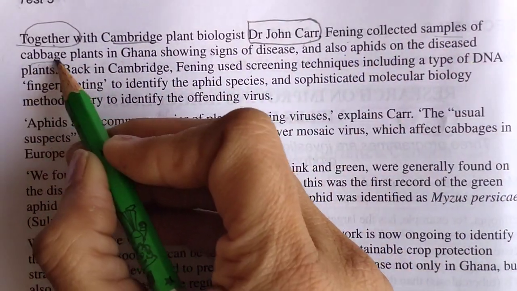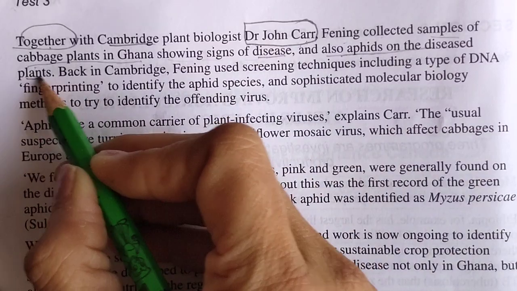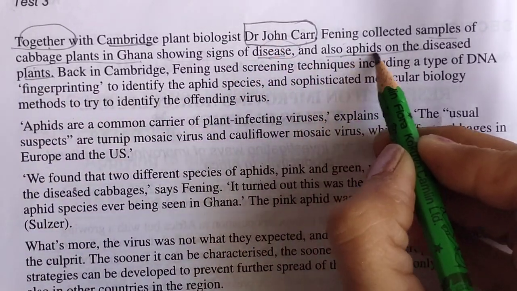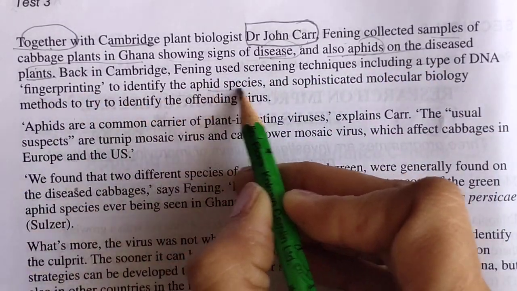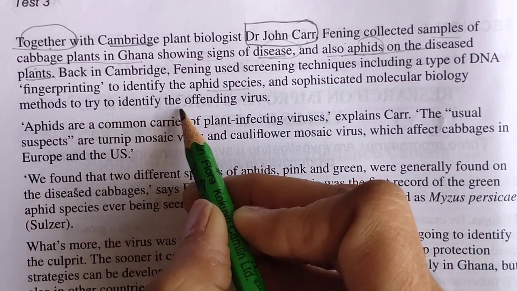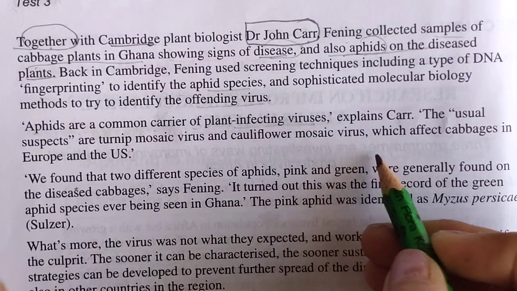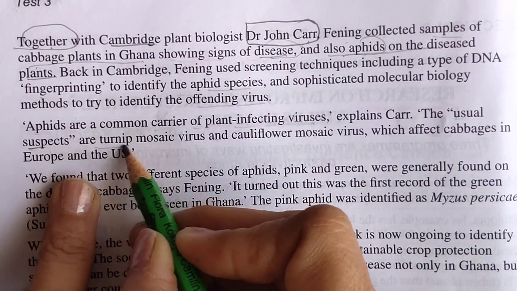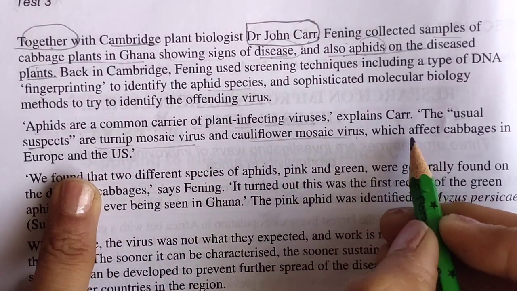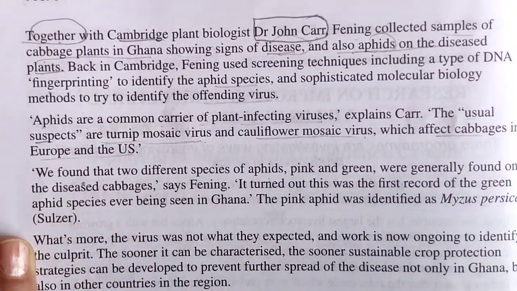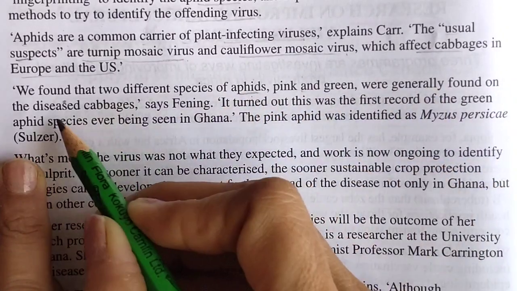First collected samples of cabbage plants in Ghana showing signs of disease and also aphids on the diseased plants. Okay, this disease and also aphids on diseased plants. Screening including a type of DNA to identify aphid species, molecular tools trying to identify the offending virus. Aphids are a common carrier of plant infecting viruses. The usual suspects are turnip mosaic virus, cauliflower mosaic virus, which affect cabbage in Europe and in US. Okay, we found that 2 different species of aphid green were originally found on the diseased cabbages.